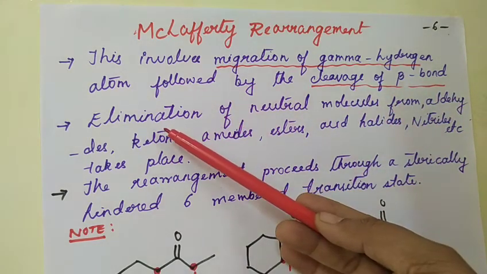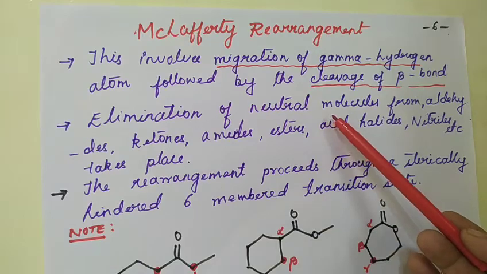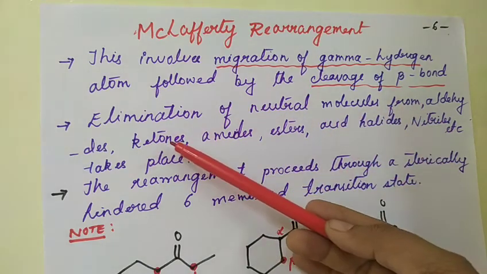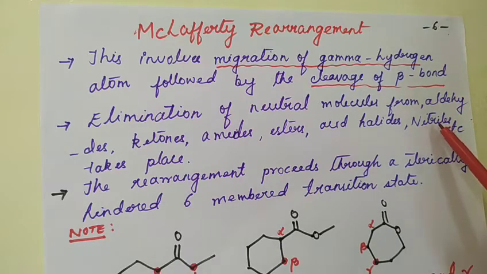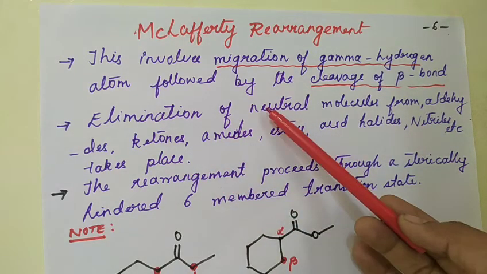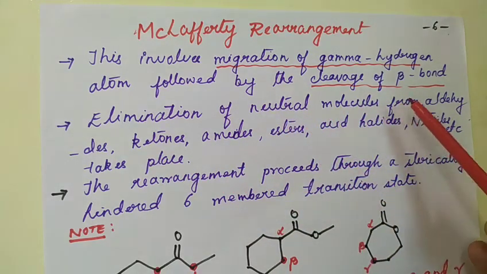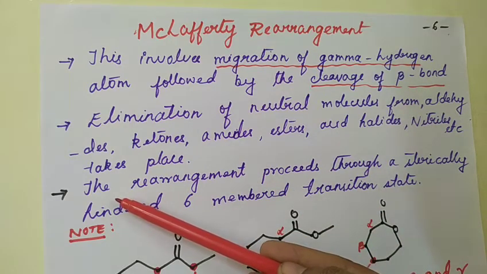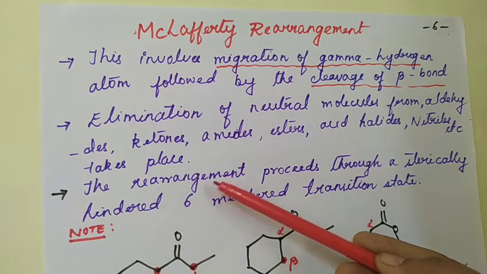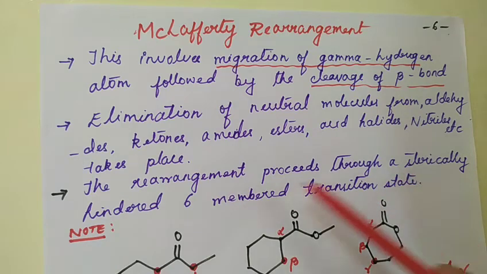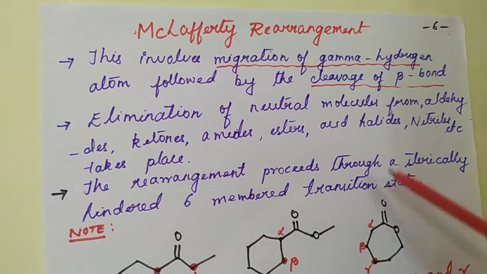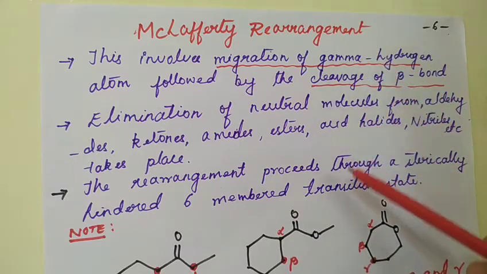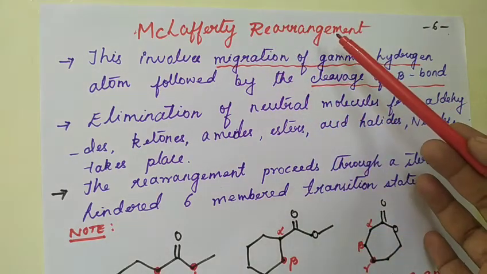And the second requirement is elimination of neutral molecules from the aldehydes, ketones, amides, esters, acid halides, nitriles, etc. There is elimination of neutral molecules. Then the third requirement is that the rearrangement proceeds through a sterically hindered 6-membered transition state. And these three are the key points for McLafferty rearrangement.